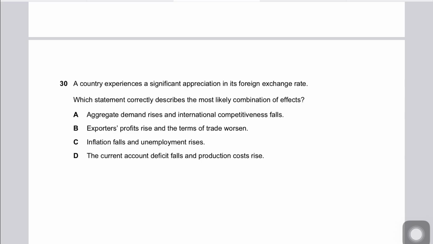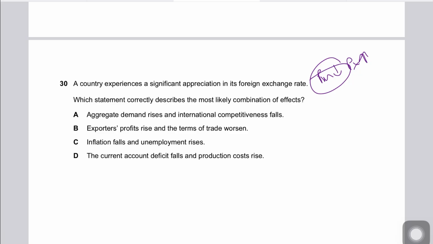D is wrong. The current account deficit falls and production cost rises. D is wrong because a current account deficit is likely to worsen, not fall, because of falling net exports. Production costs may rise. In fact, production costs may fall if imports are cheaper because currency appreciation reduces the price of imports, right? It makes exports expensive, but imports get cheaper. So production costs could fall, especially if you're importing key raw materials, right?